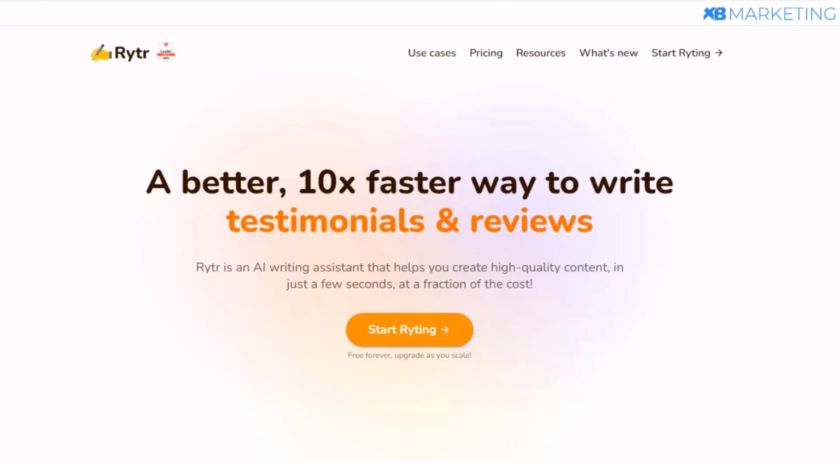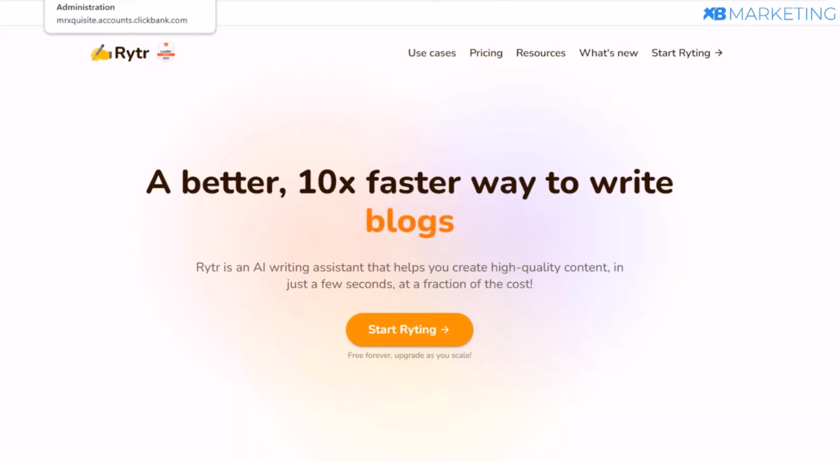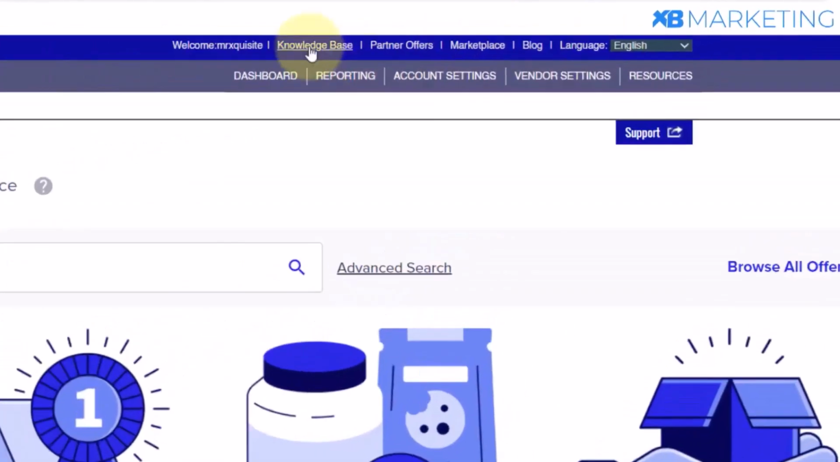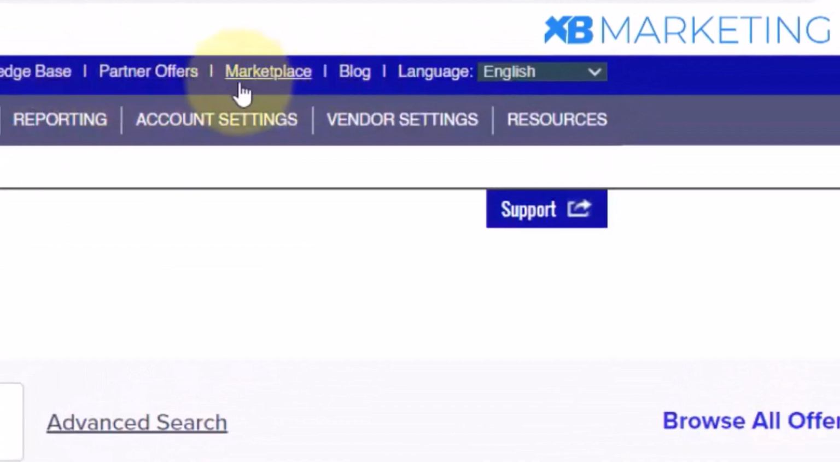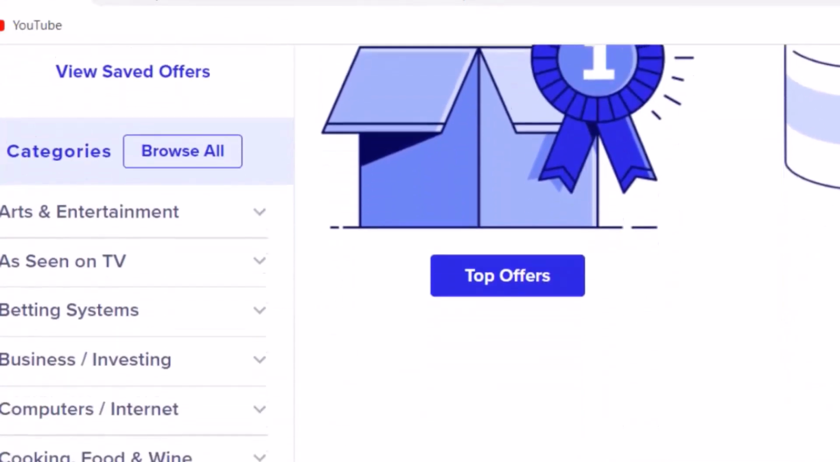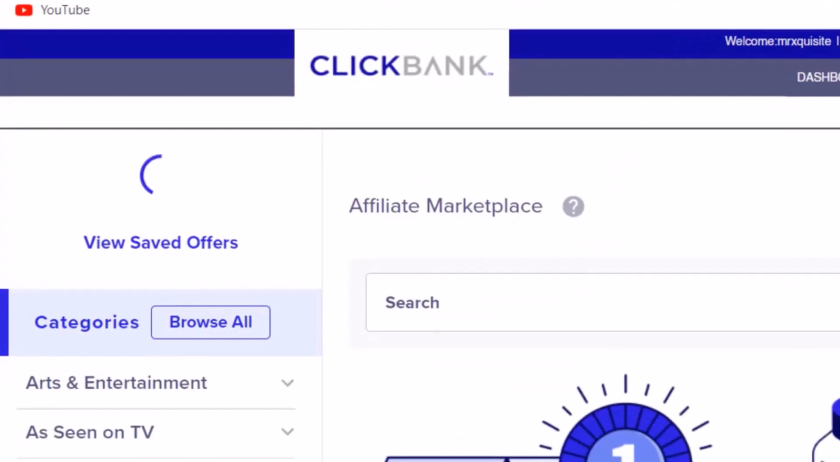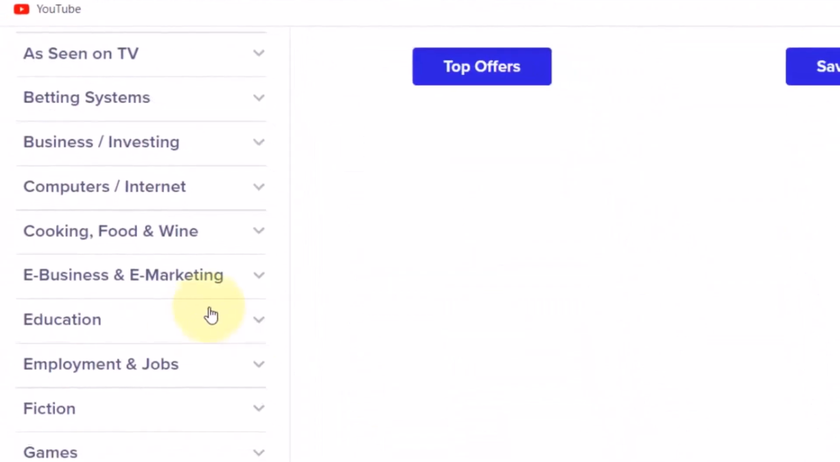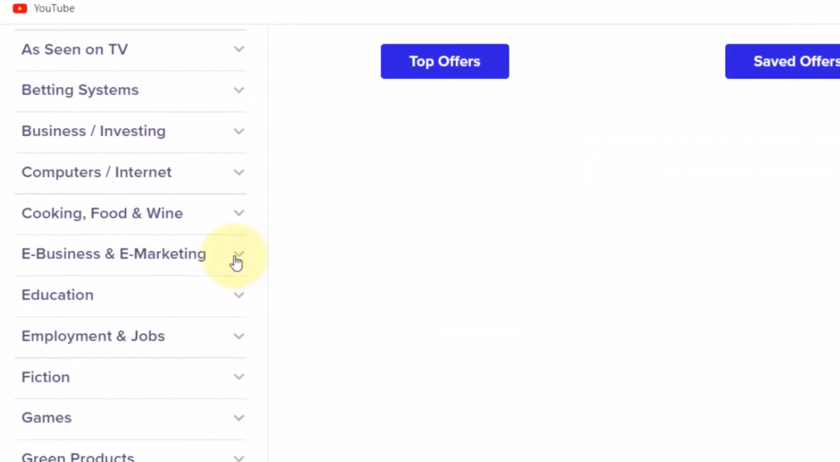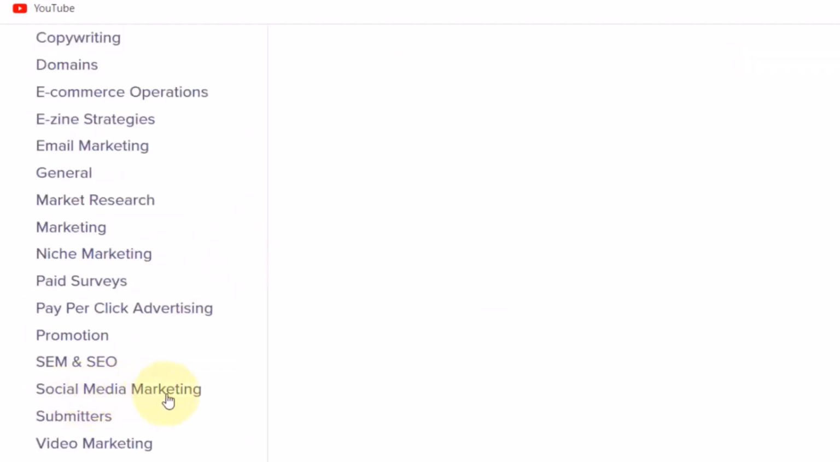So now the first thing you want to do, of course, is go over to Clickbank and head over to the marketplace section. And once you're in the marketplace section, you want to scroll down and go to the e-marketing and e-business section. I'm going to be taking this category as an example, but feel free to implement this strategy in any other category of your choice. All right, click on social media marketing.